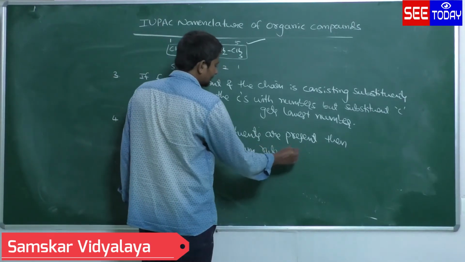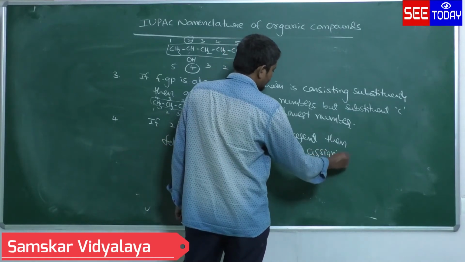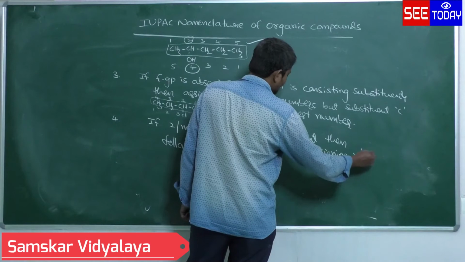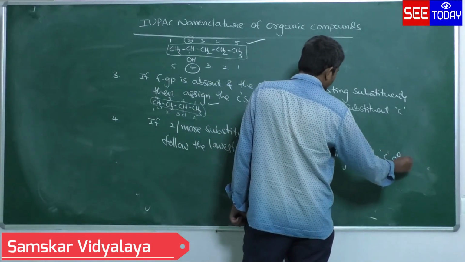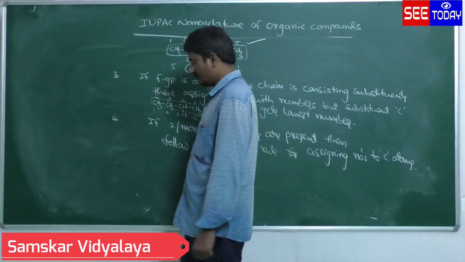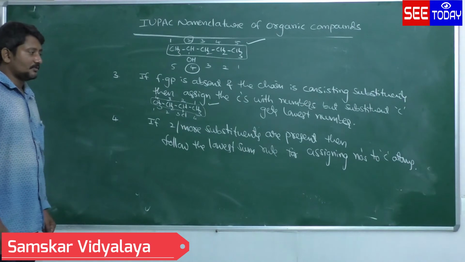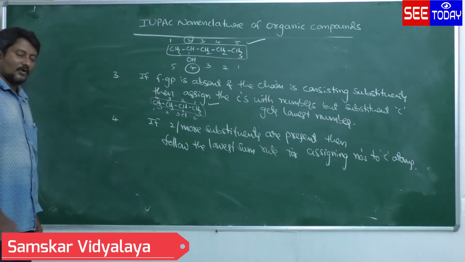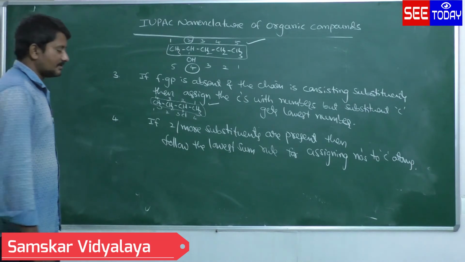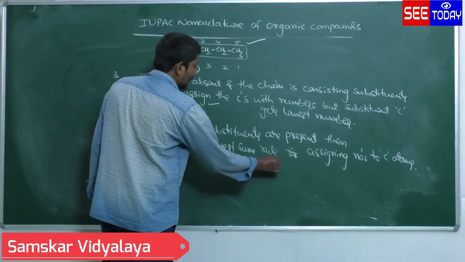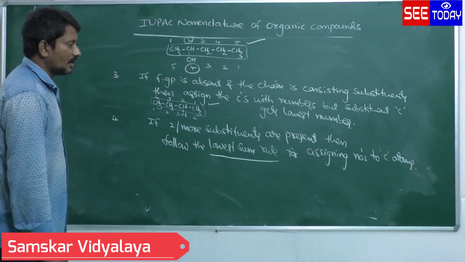For assigning numbers to carbon atoms, see this fourth rule. If two or more substituents are present without a functional group, then follow the lowest sum rule. This is an important one. Follow the lowest sum rule for assigning numbers to carbon atoms.